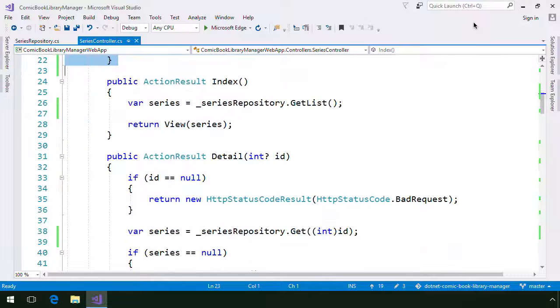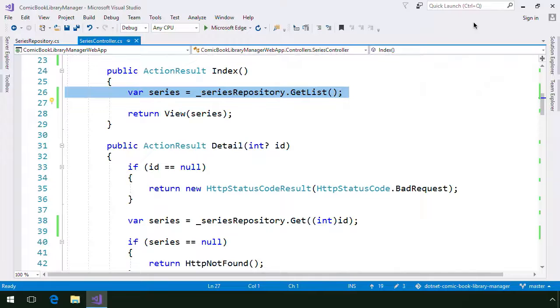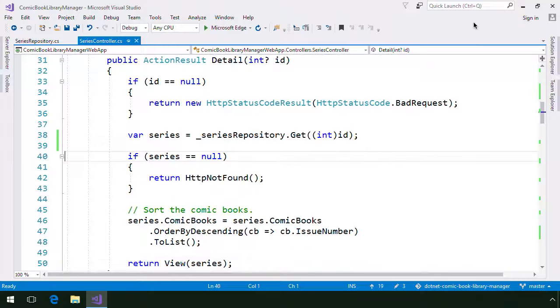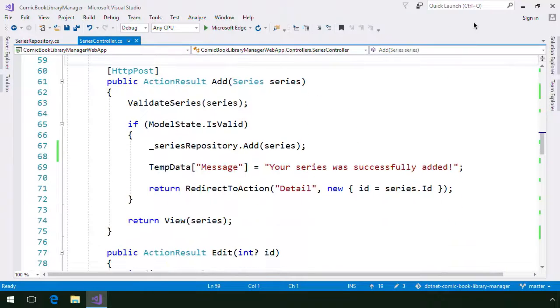In the index action method, I replaced the instantiation of the list collection with a call to the repository's getList method. In the detail action method, I replaced the instantiation of the series entity class with a call to the repository's get method. In the add post action method, I added a call to the repository's add method to add the series to the database.